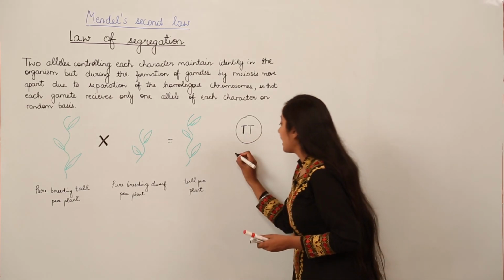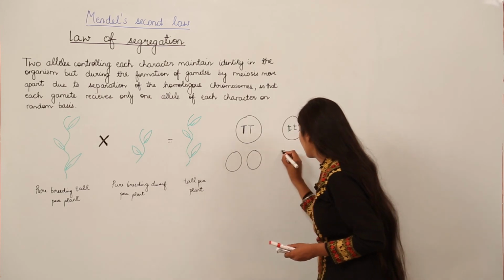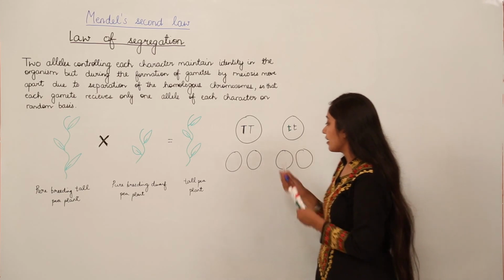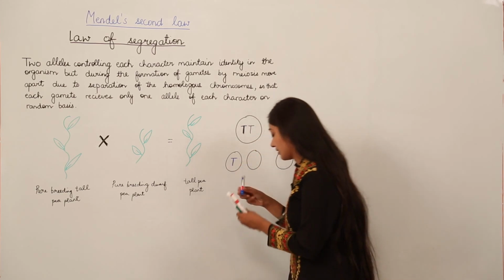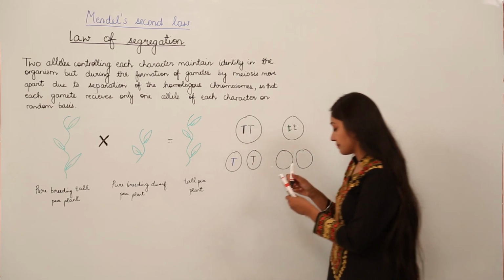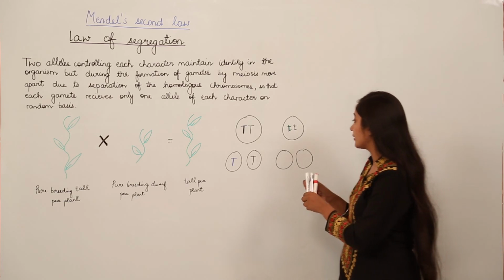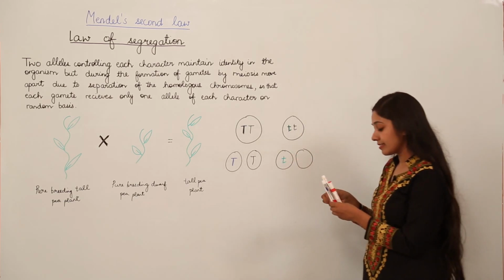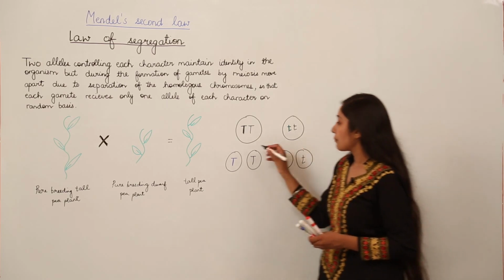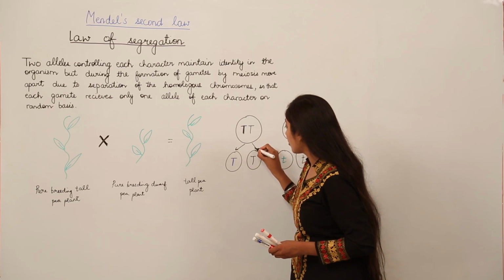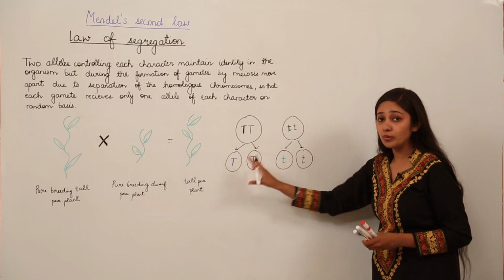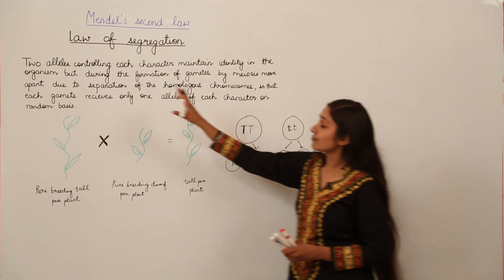We will have segregated alleles like this: the black one, then a green one, which is a recessive gene, and then again a black one. So during gamete formation, these are going to segregate or separate individually. So what is this statement going to convey?